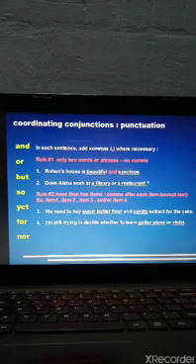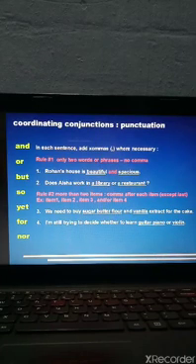Coordinating conjunctions are and, or, but, so, yet, for, nor. All these are coordinating conjunctions. In each sentence below, add commas wherever necessary. So over here, you have to add commas wherever it is necessary in the sentence.